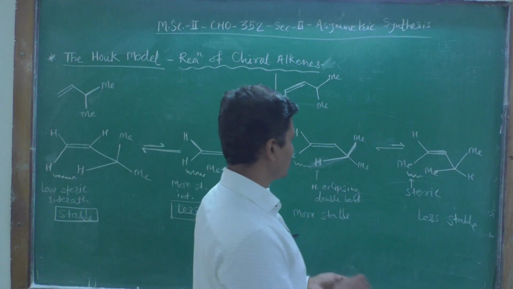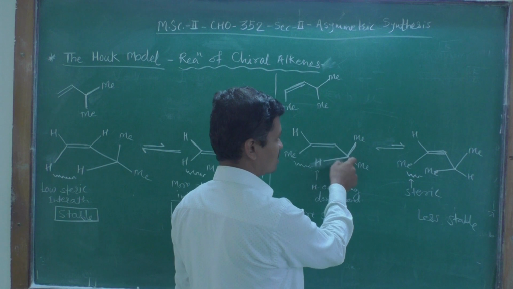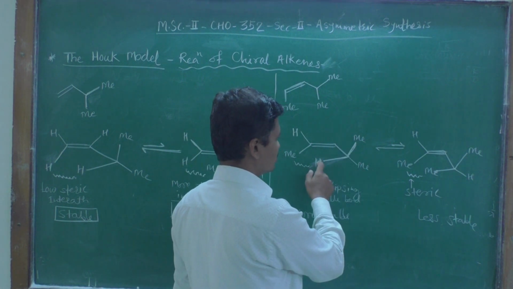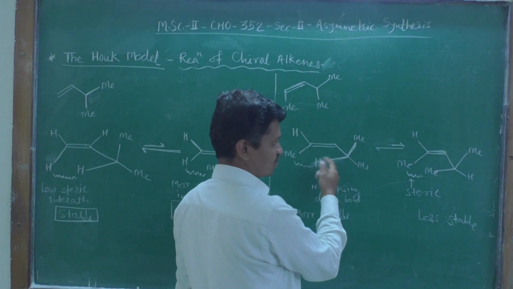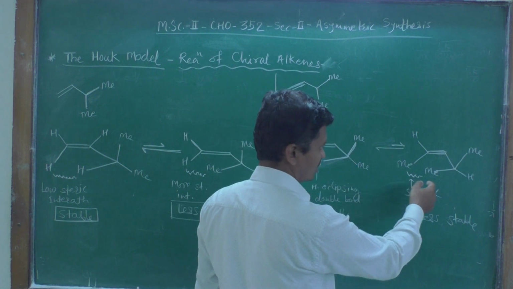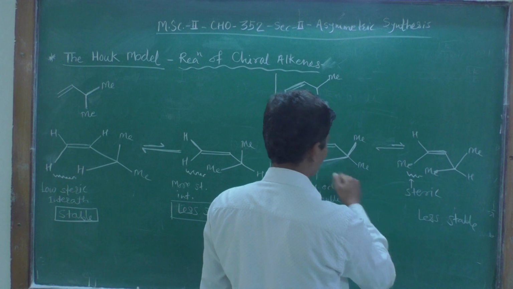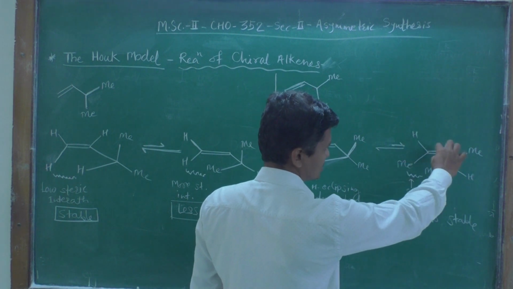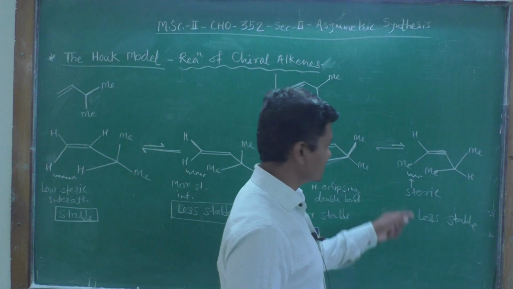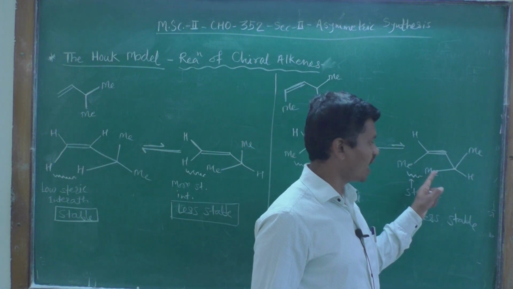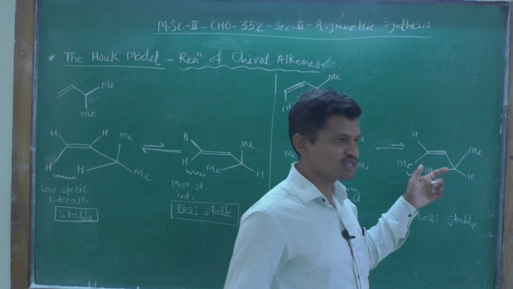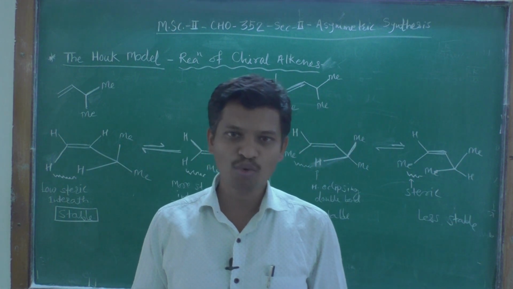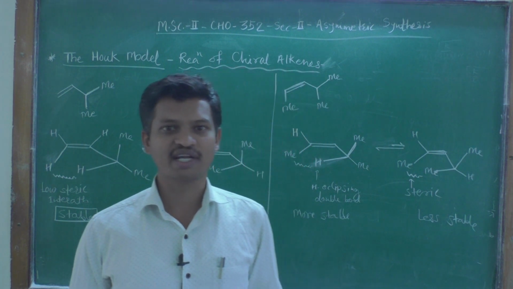Now let us see what will happen if I rotate this carbon-carbon single bond by an angle of 120 degrees. Instead of this hydrogen, the methyl group will come here, and hydrogen will go here. Again in this case, this carbon-carbon double bond is eclipsing with this methyl group, and along with that these two methyl groups are in close proximity with each other. So they will experience more steric repulsion, more steric interactions.